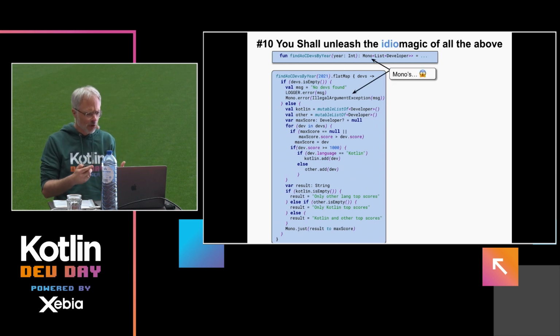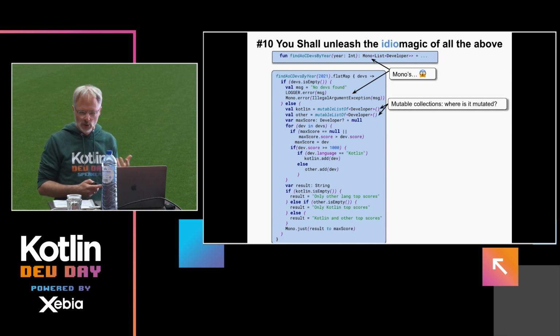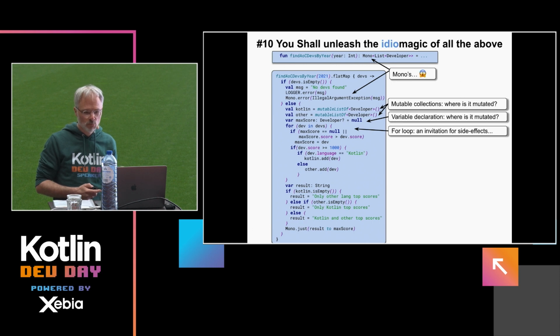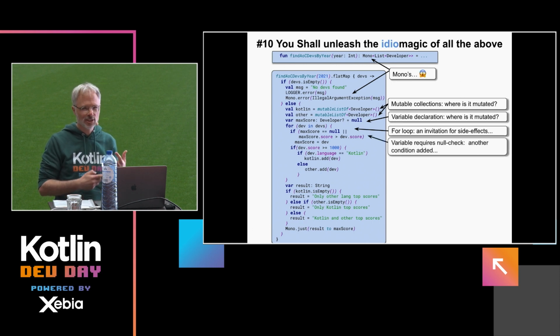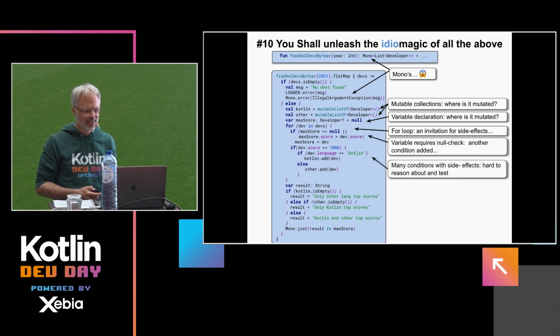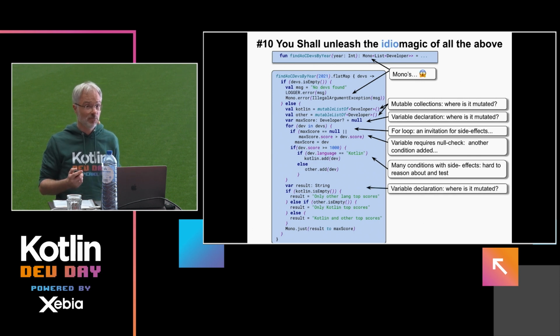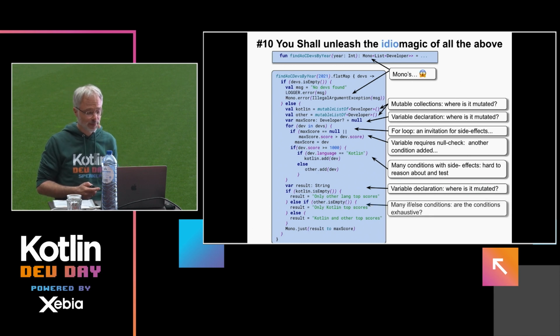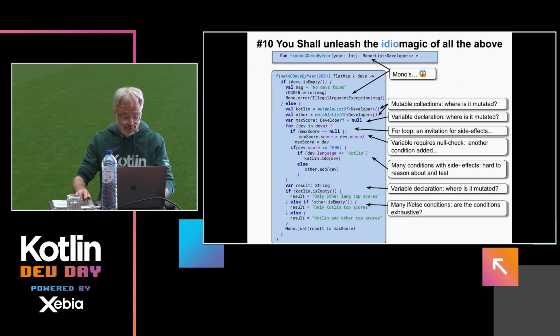So we deal here with Monos, mutable lists, vars, loops, a lot of checks because of the vars, side effects, another var. Where is it mutated? Okay, apparently it's if else. Have we forgotten one? So let's see if we can do better.